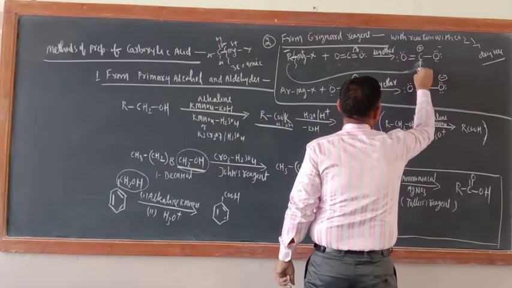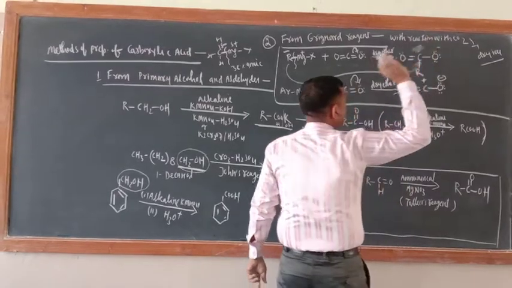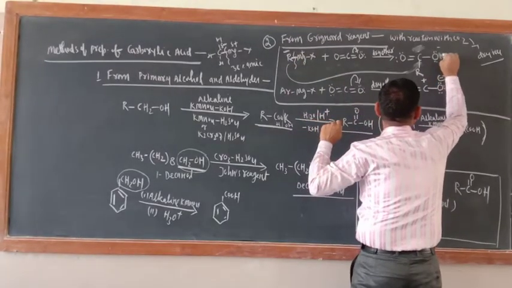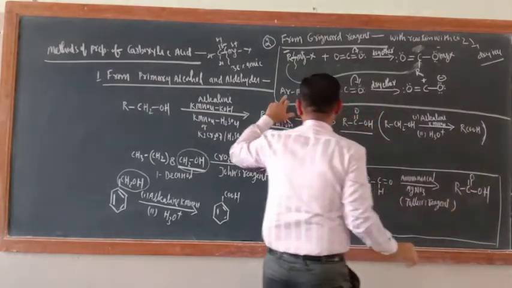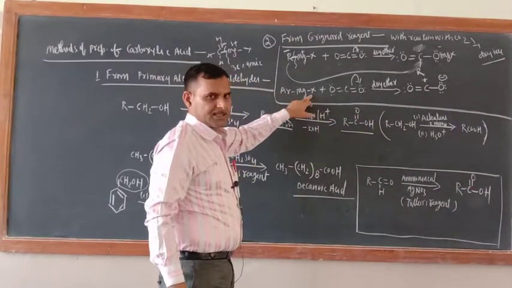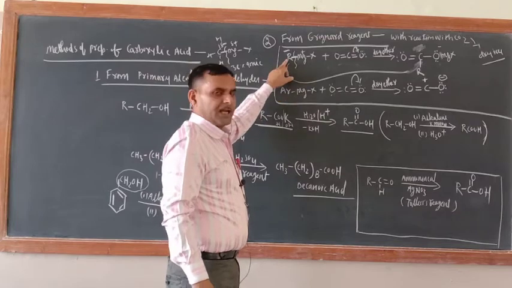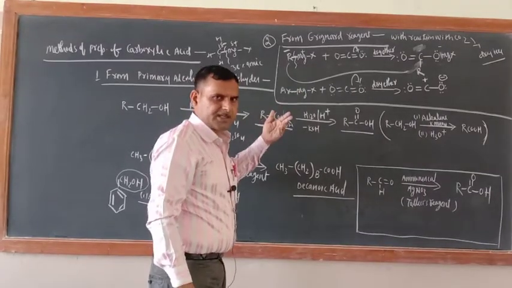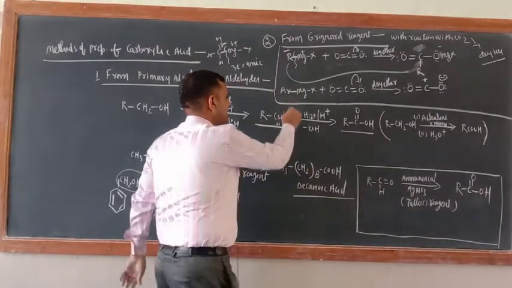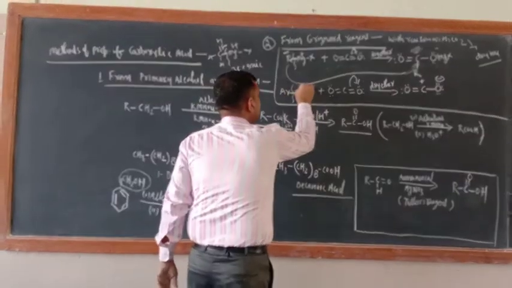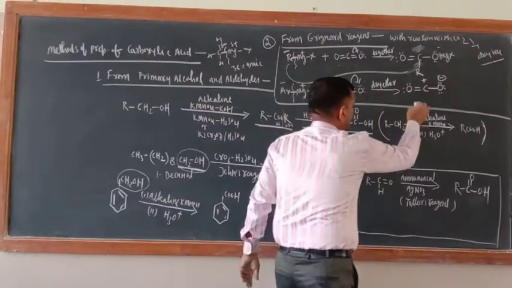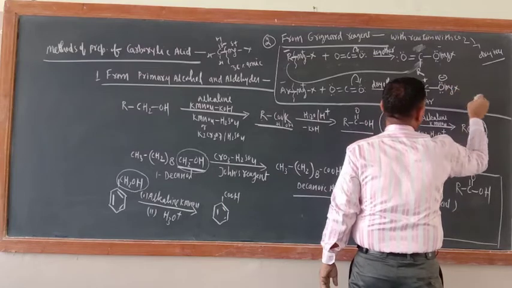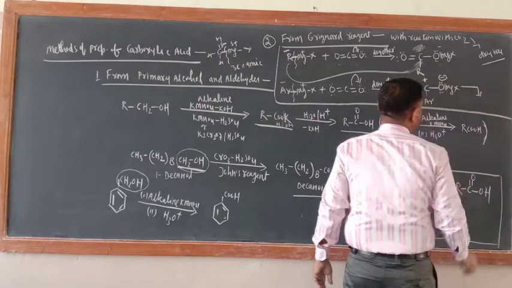So here there would be R, and now this positive sign won't be there, and with the O part, the positive part MgX will be attached. So write down here MgX. The same is the case here also, ArMgX. But remember, as compared to aliphatic Grignard reagent, the Ar and Mg bond is not that polar. Of course it is polar, but as compared to this one, it is not very polar. Nevertheless it is polar only. This is the positive and this is the negative part. So here Ar will be attached, and on this side MgX.